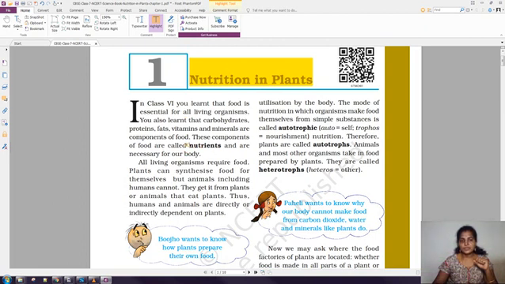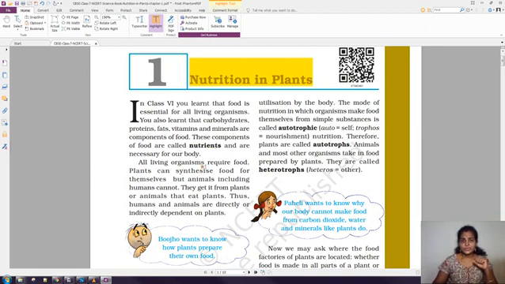What are the components of nutrients, right? Carbohydrates, proteins, fats, vitamins, minerals are components of food. Okay, so these are the components of food. These components of food we can call as nutrients. And these nutrients are very, very important to our body. So we have to eat healthy food to keep our body healthy, right?